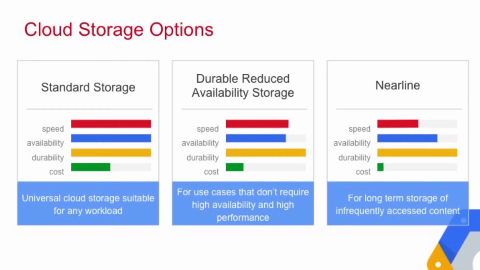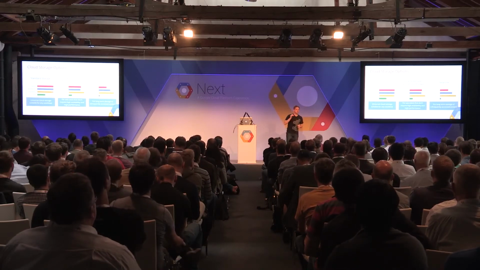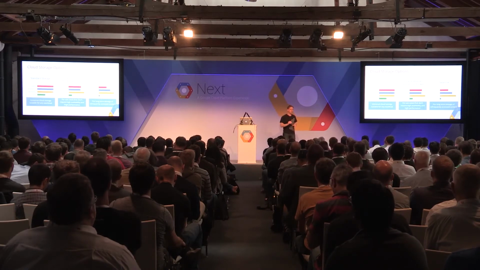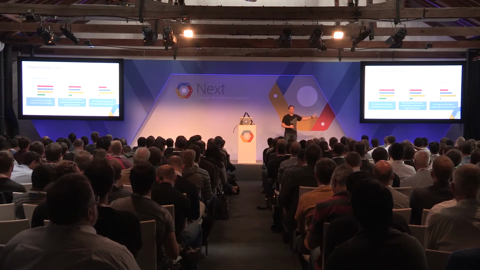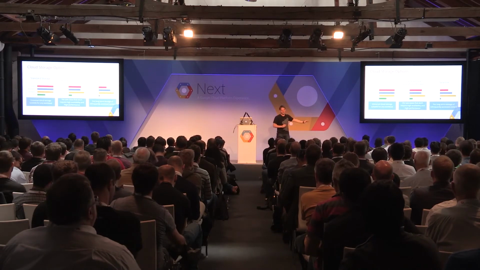Okay, there are several options that come with Google Cloud Storage. For all of them, and that's a high priority for us, is durability. We don't want to lose any of your data, and we make sure we give our best to not lose any of our data. So that's why you see for all the three options that we have there, the durability bar is all the way to the end. But you can choose between throughput, which means speed, and availability, so time to the first byte. And depending on what your requirements are, you can save money.